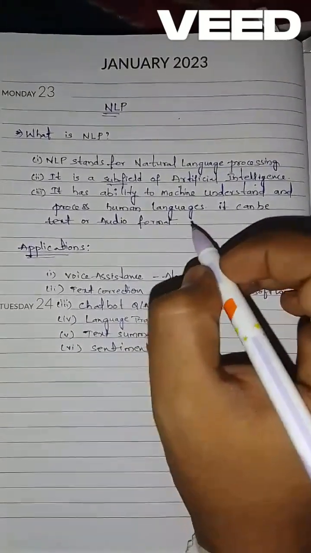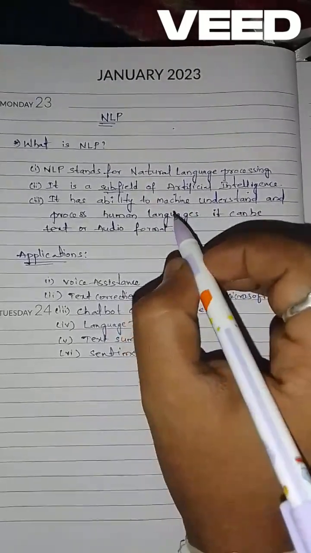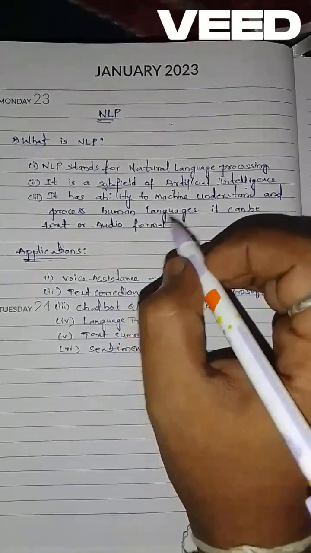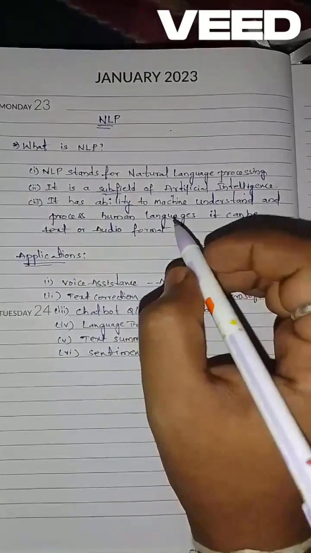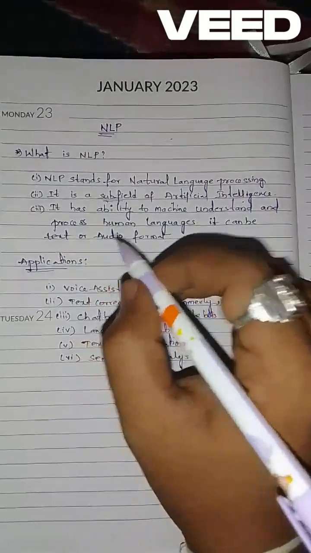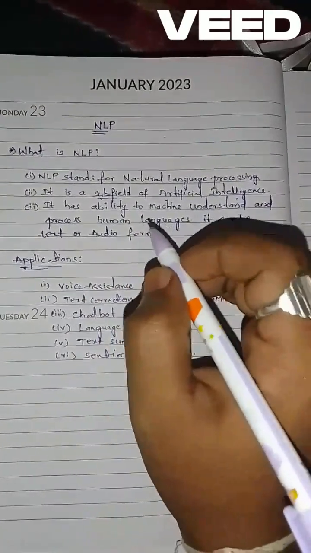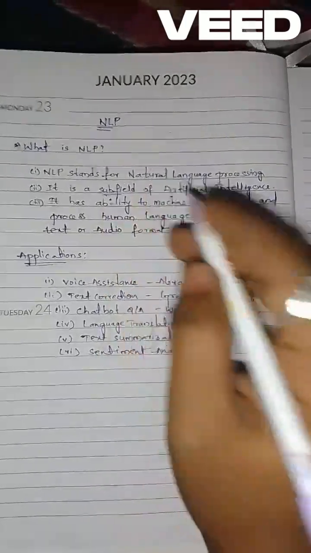It can be text or audio format, and what it means is it has the ability to understand and process whatever we are speaking, in text and audio format. Human language, NLP is able to understand it.